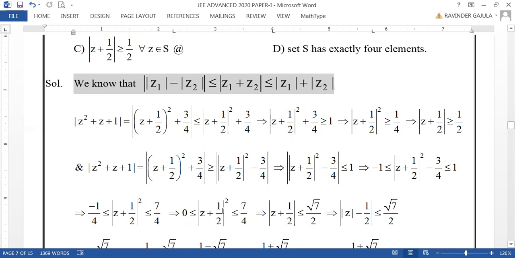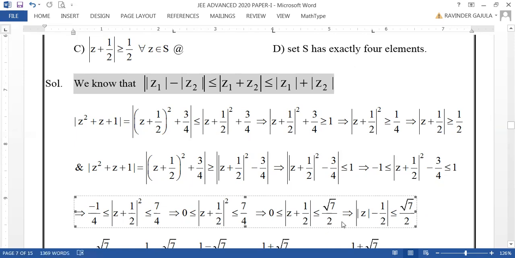Again, because it is the square of a positive number, it can be taken as 0 less than or equal to mod of z plus 1 by 2 less than or equal to root 7 by 2.